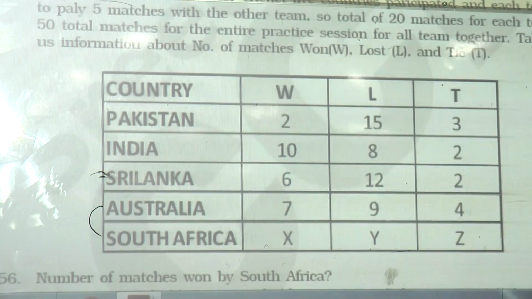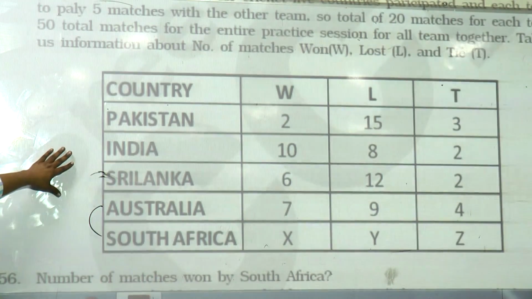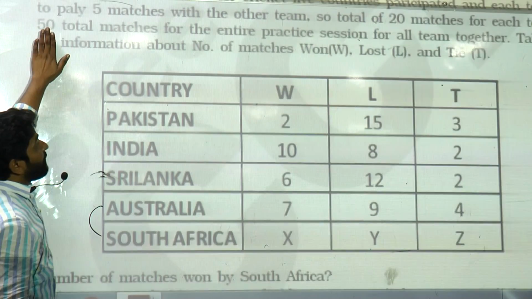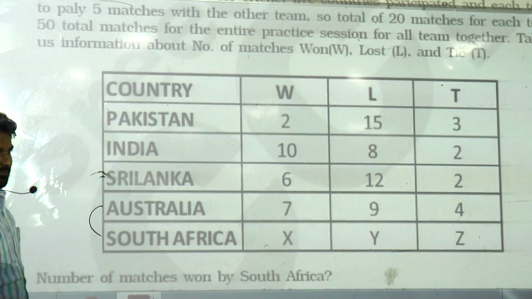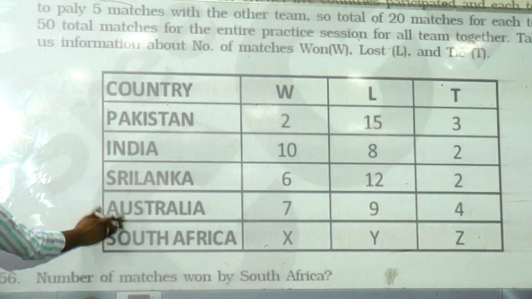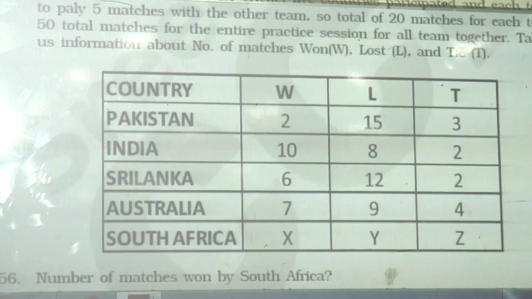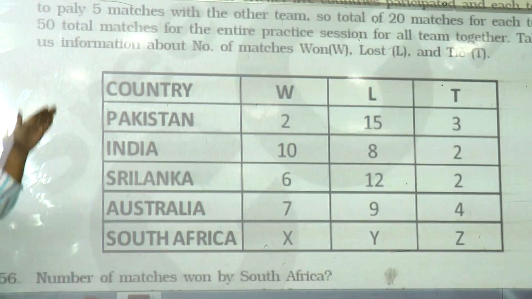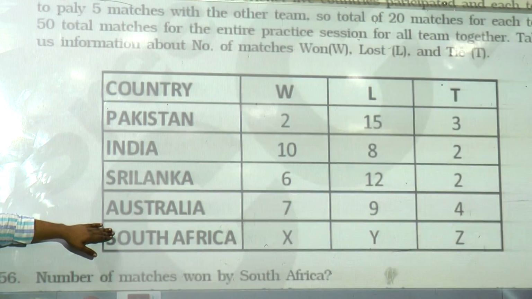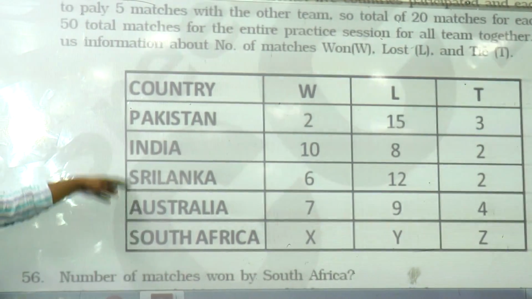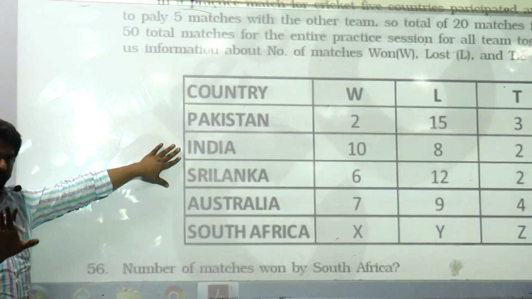I have written that point also. Total 50 matches. I know you will say 100. Total 50 matches for the entire practice session. Right? So each country will play 5 matches with other countries, and total 20 countries with 4 other countries together. And overall session you'll have 50 matches.